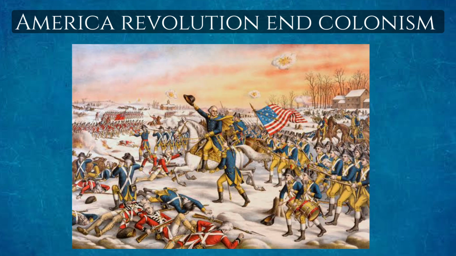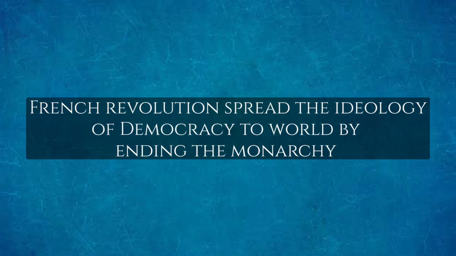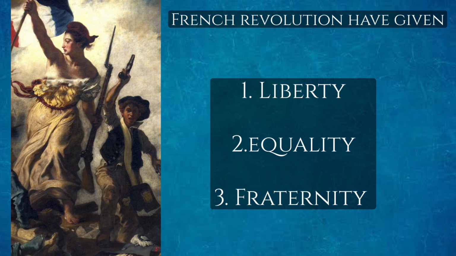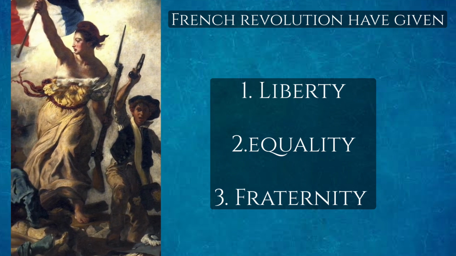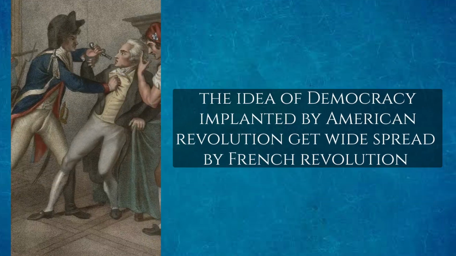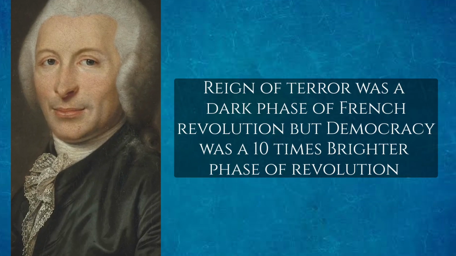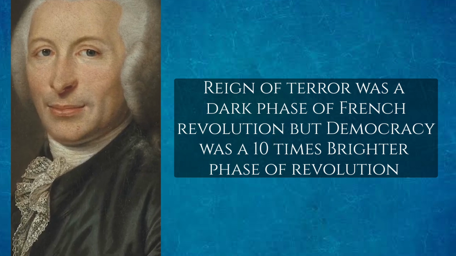Before the French Revolution, the American Revolution had successfully ended colonialism and planted the idea of democracy. And the French Revolution further spread the idea of democracy by ending the monarchy. The French Revolution gave three magical words to the world: liberty, equality and fraternity, which are the basic needs of every individual in a democracy. And this is the importance of the French Revolution.